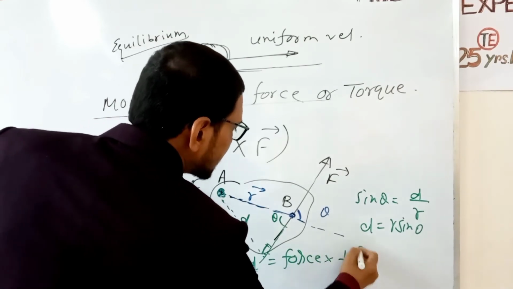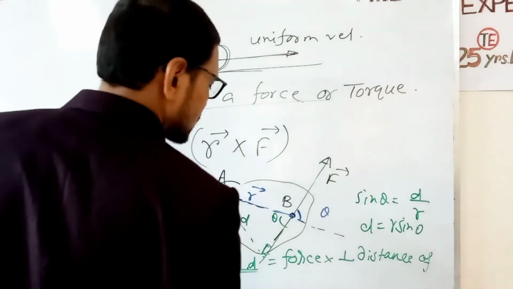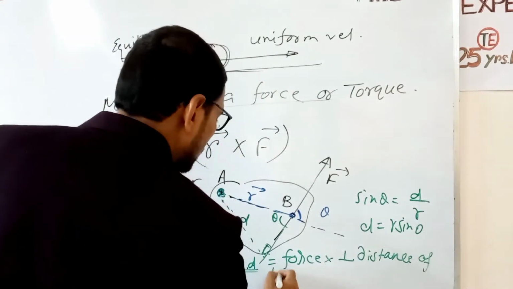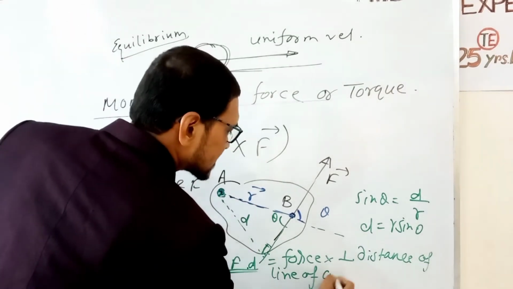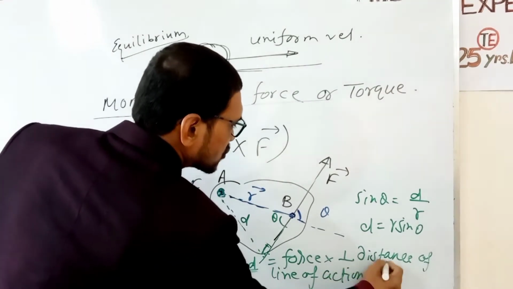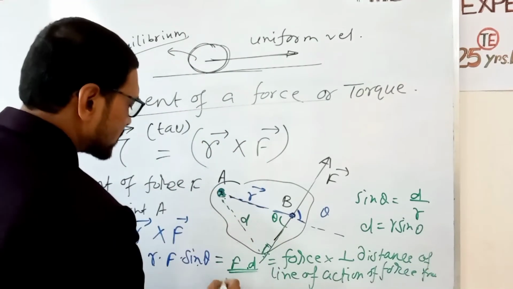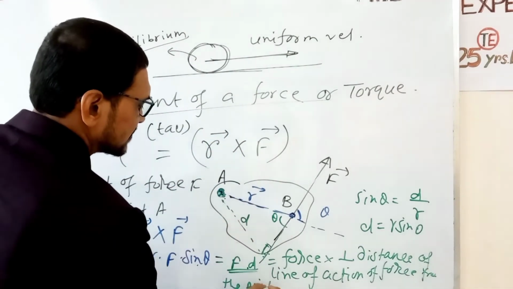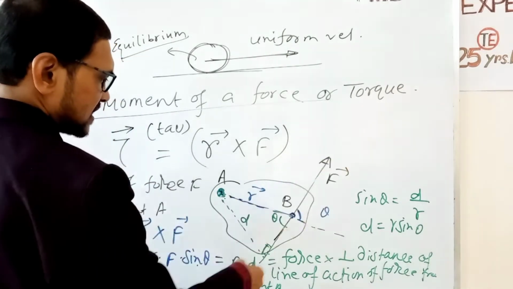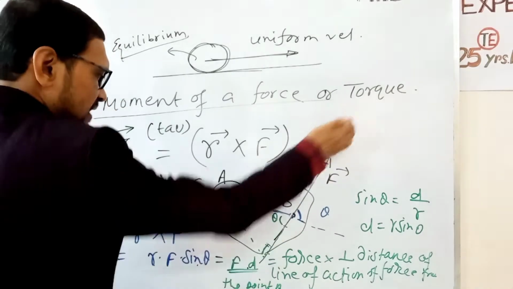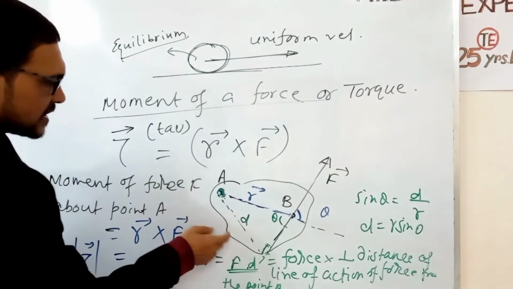into the perpendicular distance of the line of action of force from the point A. That is, if the force acts along this line, and we draw a perpendicular from this point to this line of action of force, then this is called d.